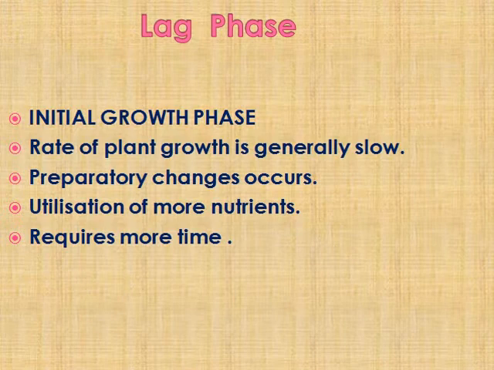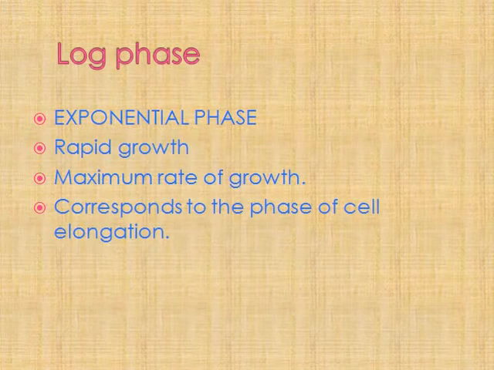So that is why it is the lag phase. It is lagging behind. Then comes the log phase, which is otherwise known as exponential phase, where rapid growth is going on because the rate of growth is more as they are utilizing more and more nutrients, which corresponds to the phases of growth like cell elongation, cell enlargement.